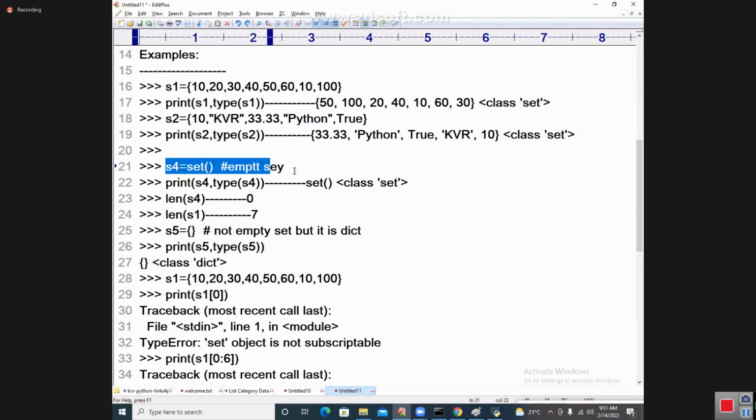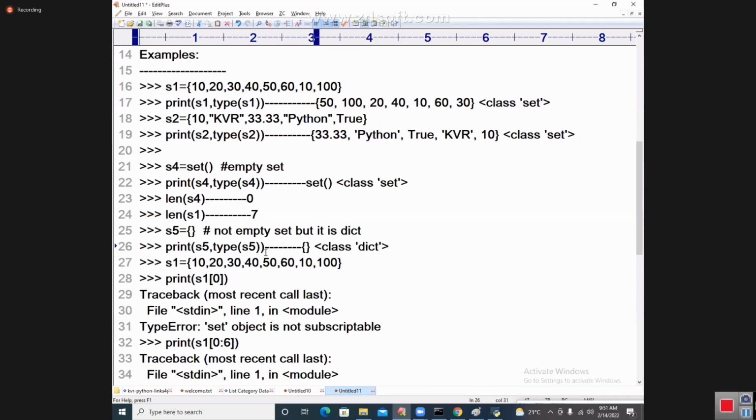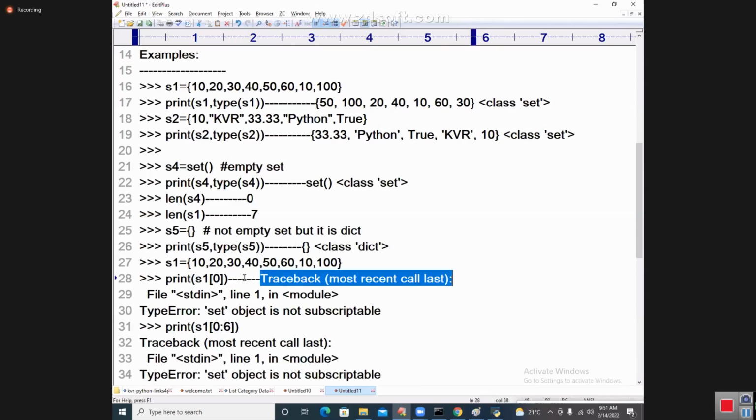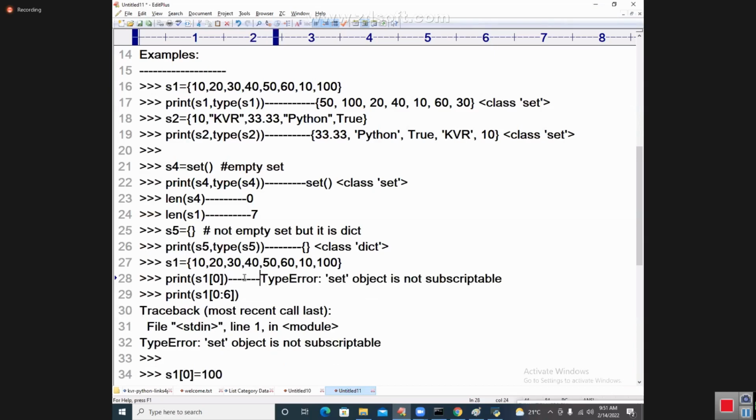Yes, S4 is an empty set. I already told you, this is an empty set. S5 is not an empty set, but it is a dict. So let me go in my smooth direction, students. Don't try to interfere in that, or I'll go wrong in that area.